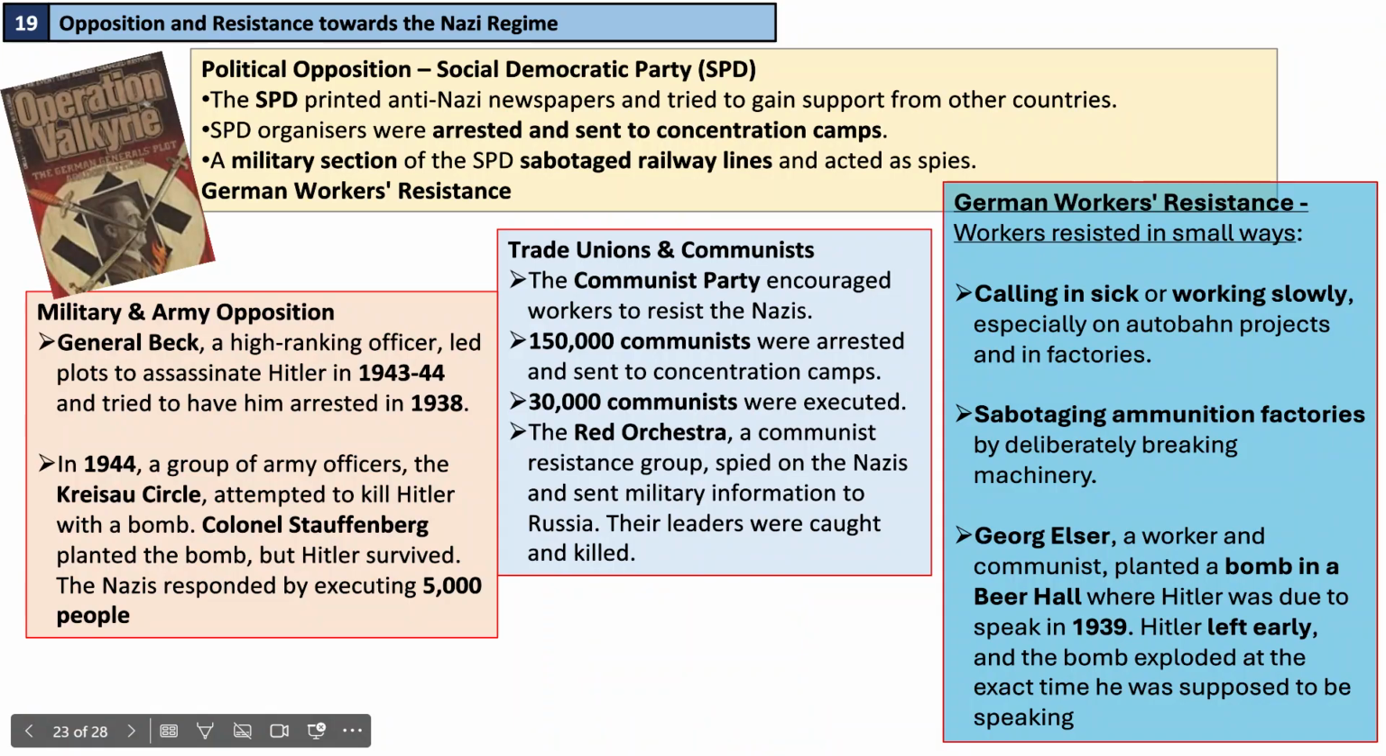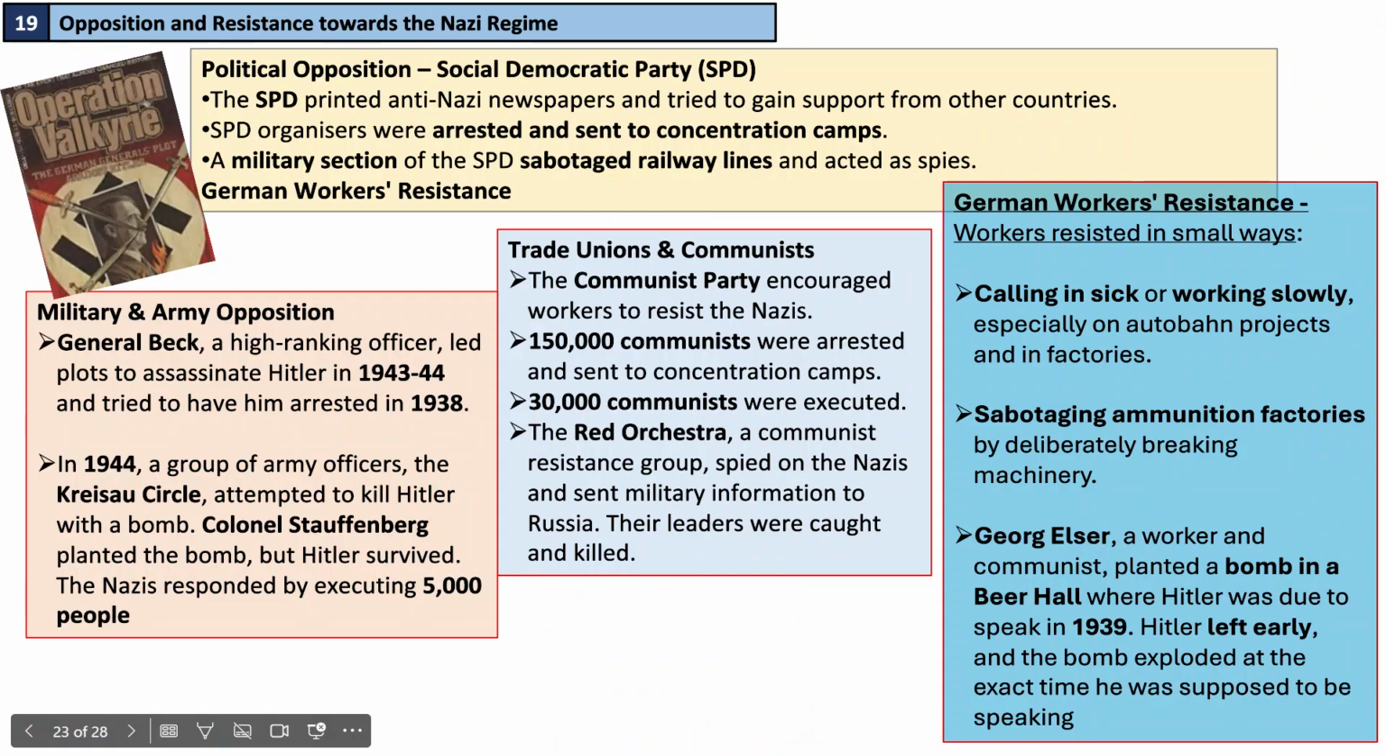Trade unions and communists. The Communist Party encouraged workers to resist the Nazis. 150,000 communists were arrested and sent to concentration camps. 30,000 communists were executed. The Red Orchestra, a communist resistance group, spied on the Nazis and sent military information to Russia. Their leaders were caught and killed.